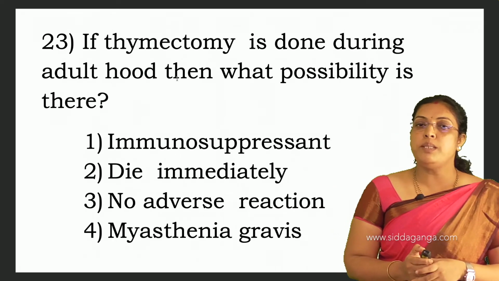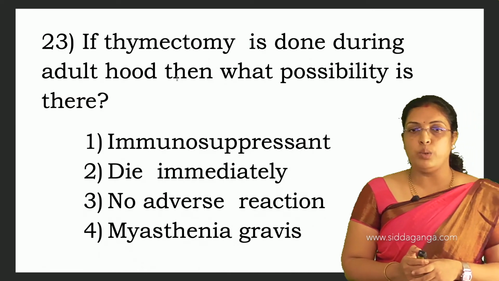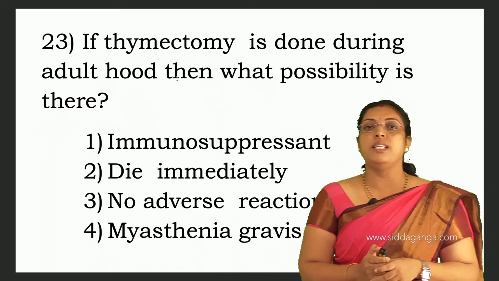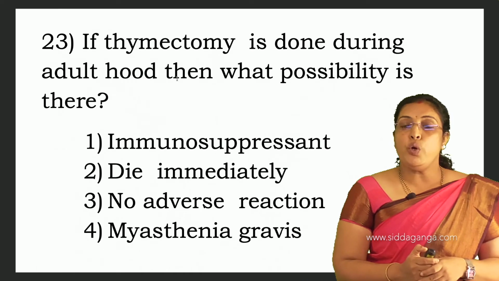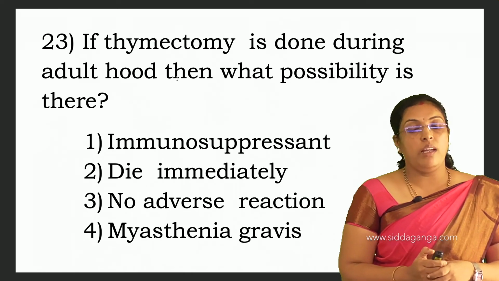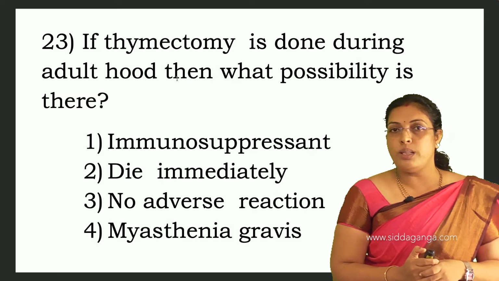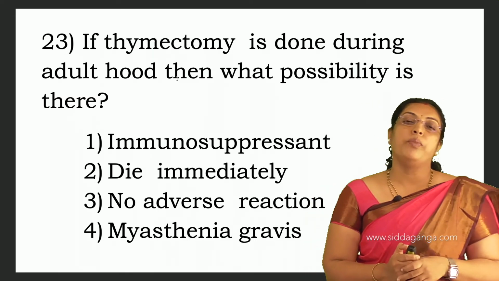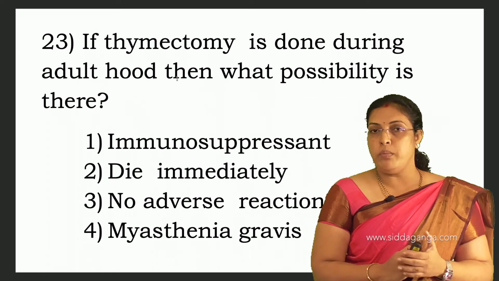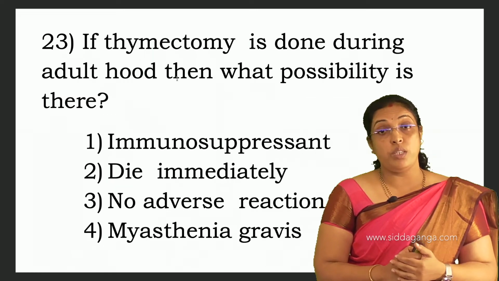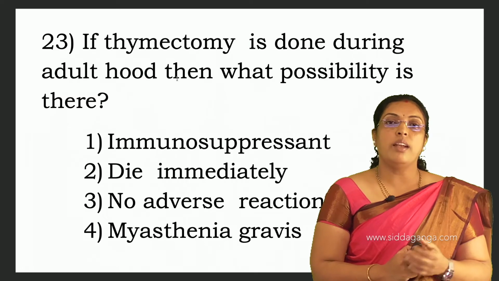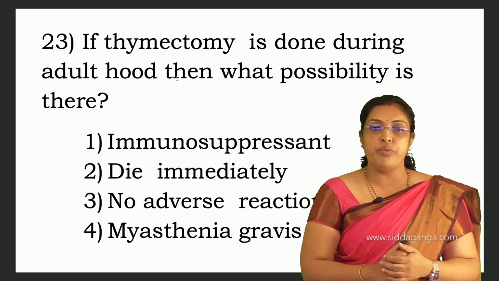If thymectomy is done during adulthood, then what possibility is there? Immunosuppression, die immediately, no adverse reaction, myasthenia gravis. We know that in the thymus gland, T lymphocytes are matured. The thymus gland produces a hormone called thymosin that helps in maturation of T lymphocytes.